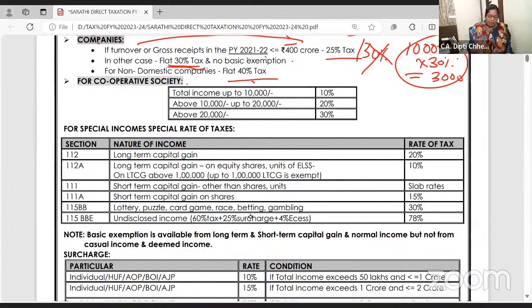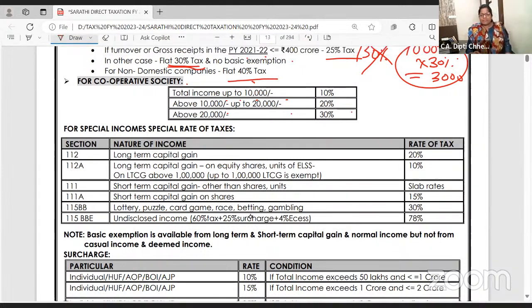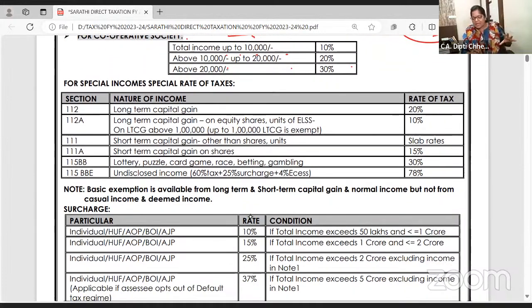For a cooperative society, if the total income is up to 10,000, 10%; 10,000 to 20,000, 20%; above 20,000 of the society's income, 30%. Now there are some special incomes on which special rates are applicable. I'm just discussing it now. More detailed, we will do it in the capital gain chapter.